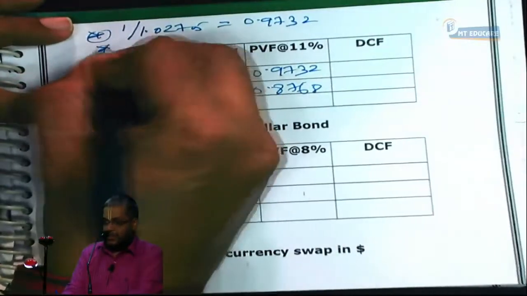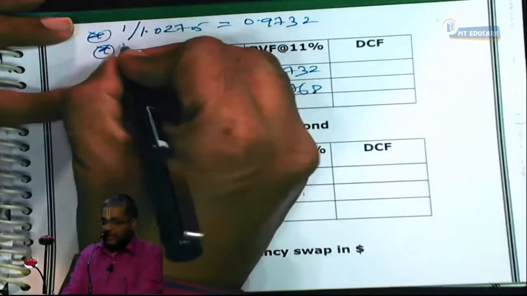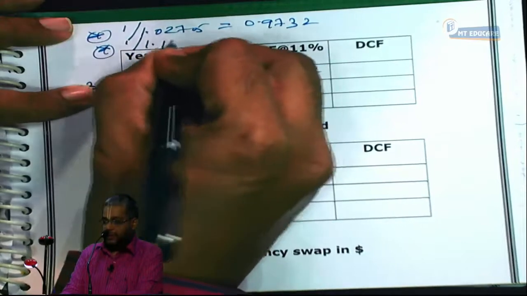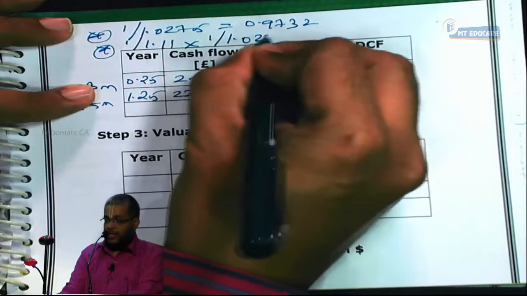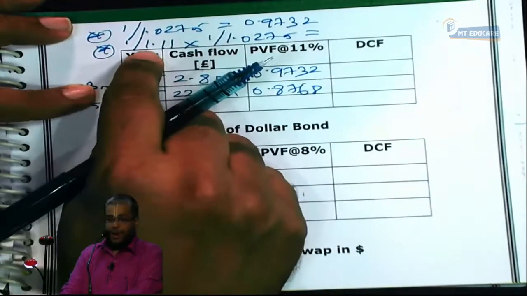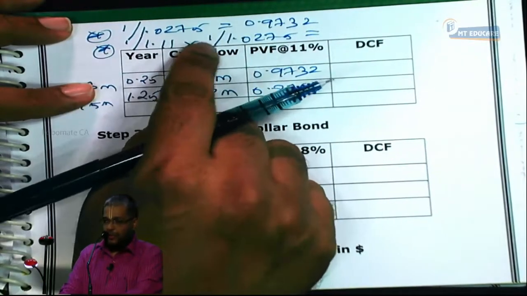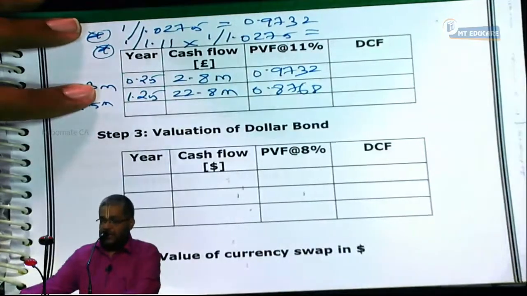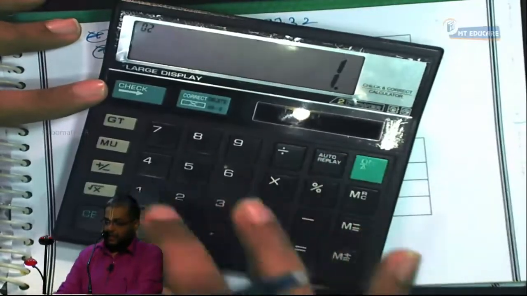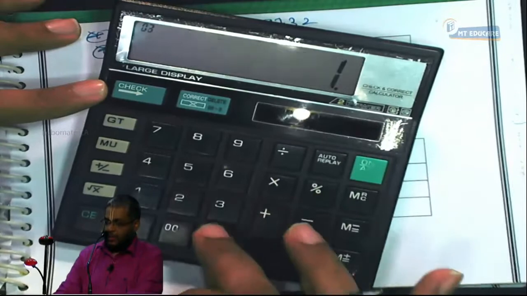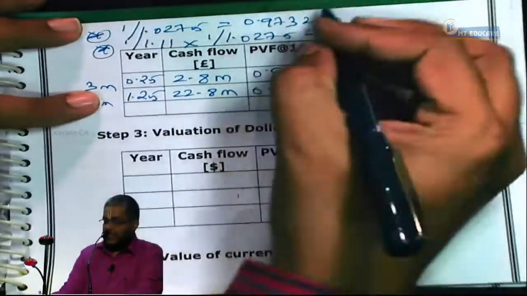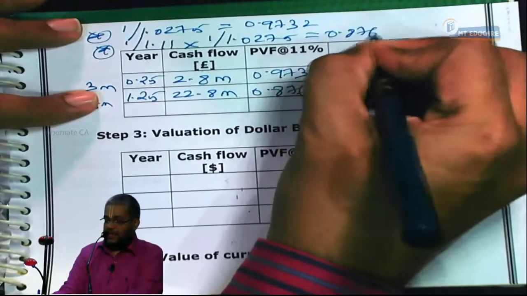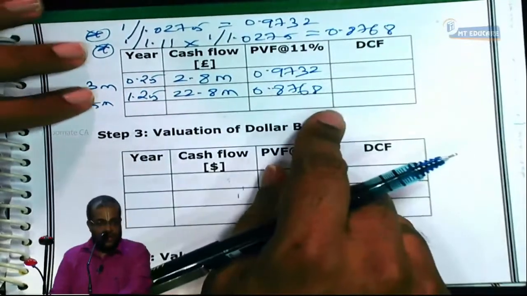Okay, now second case, how did I get this number here? 1 divided by 1.11 into 1 divided by 1.0275. This brought 1.25 years to 0.25. This brought 0.25 years to 0. So by calculation, 1 divided by 1.11 divided by 1.0275. Number please. 0.8768 is equal to 0.8768. I hope you all have understood the calculation.